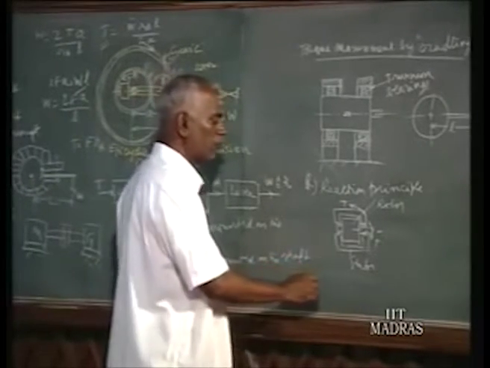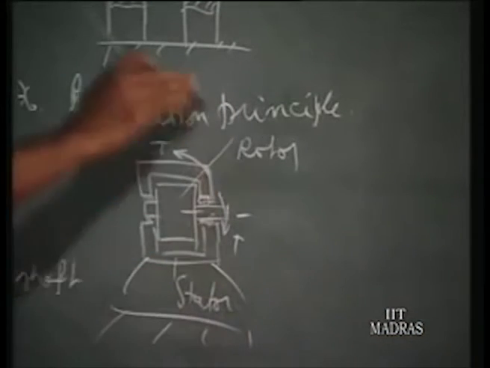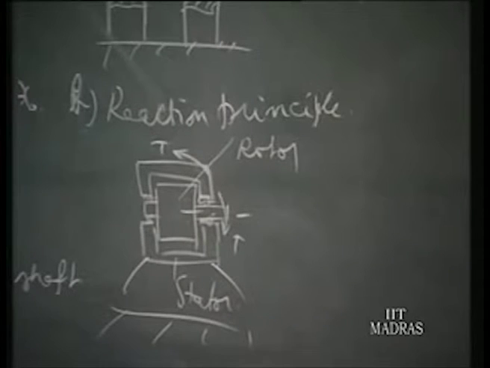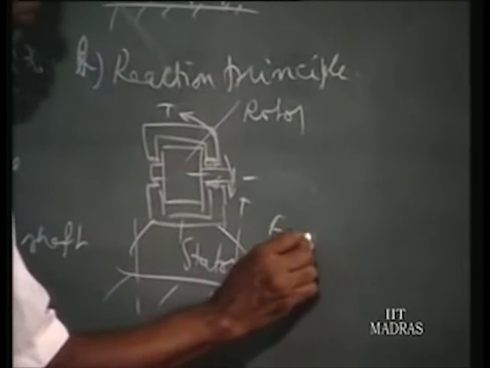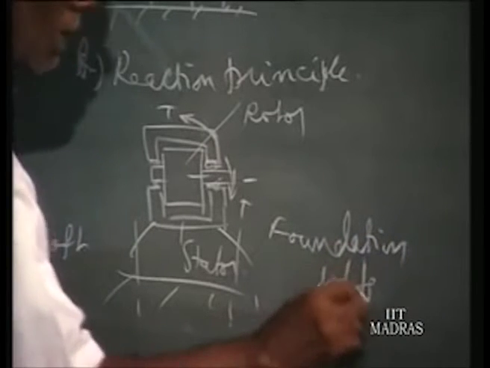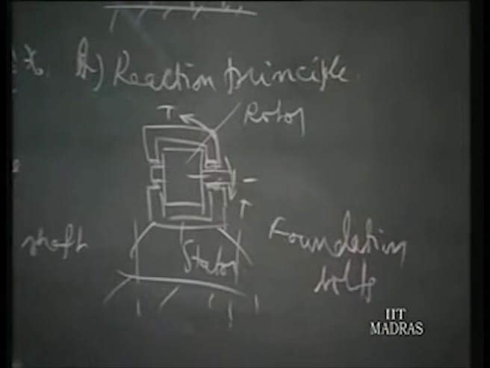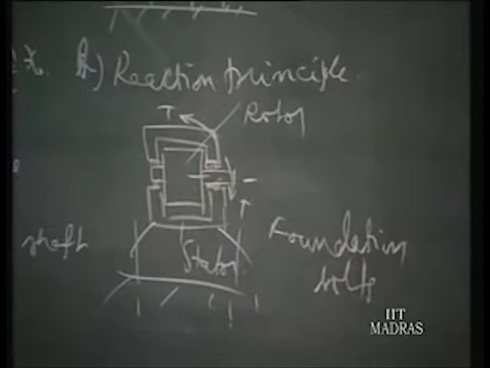But what we are doing actually, the stator we fix it to the ground. When you fix it to the ground, the reaction of the stator is taken by the ground. Normally you find we use strong bolts, they are called foundation bolts, and at the end it will have some branched or split construction, so that the foundation bolt is rigidly cemented to the ground, and it is able to withstand the torque.